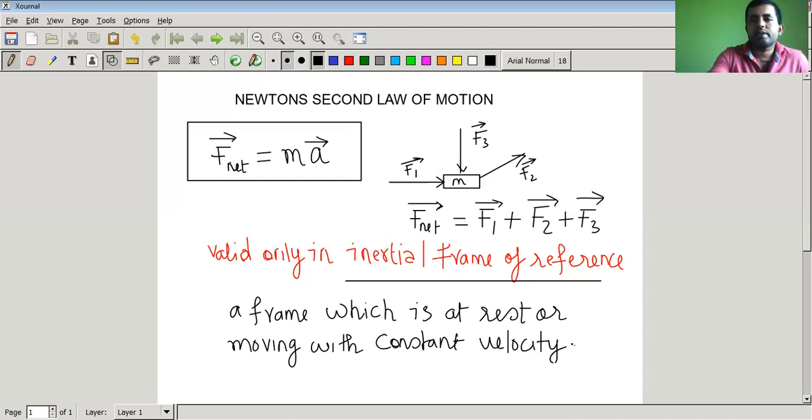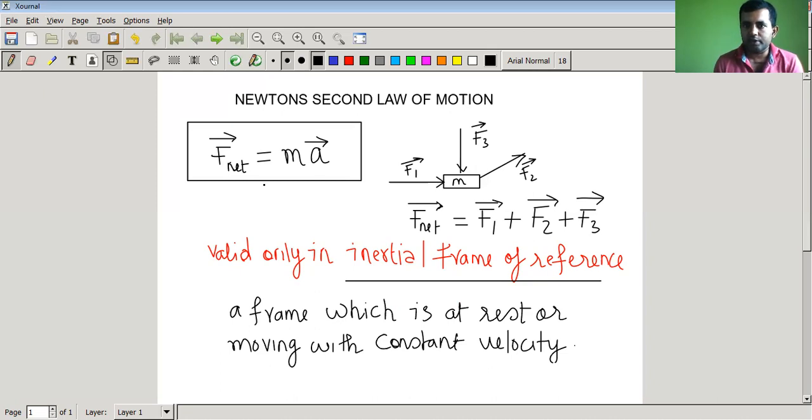Now, let us take an example. Right now, does your room satisfy this condition or not? Your room, which is attached to the earth, is at rest only, right? Fine. So that is an inertial frame of reference, and this Newton's law in this format is only applicable in an inertial frame of reference.